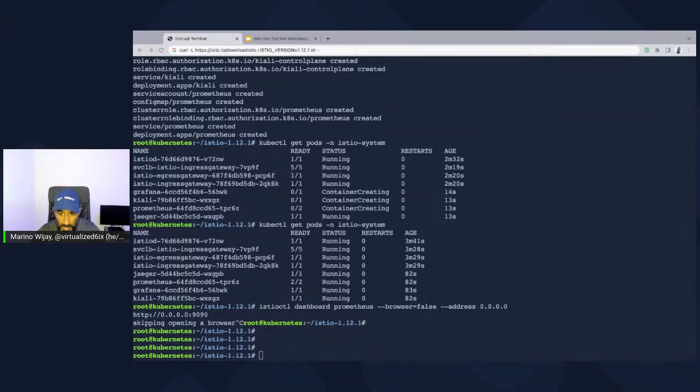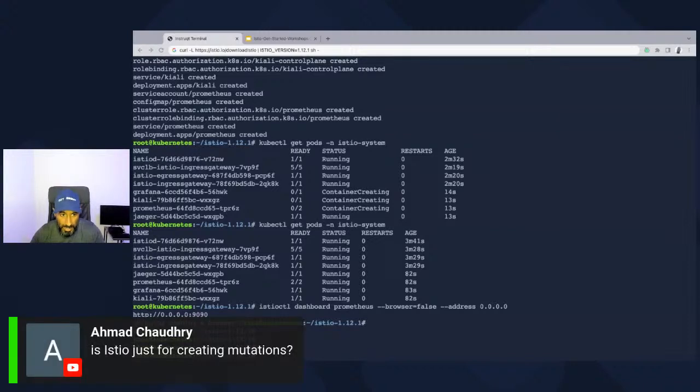And in the meantime, I'm going to quickly look at the questions in the chat. There's a question here. Is Istio just for creating mutations? No, it's not for just creating mutations. And if you mean mutations in the sense of basically modifying the pod to be able to inject the sidecar, then no, it's not just doing that.